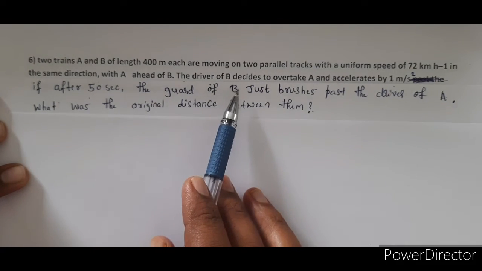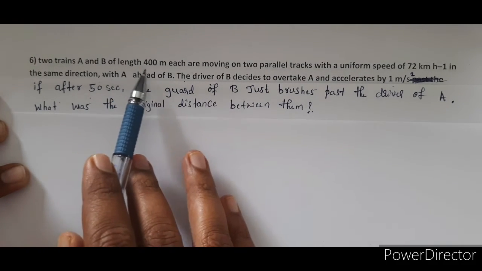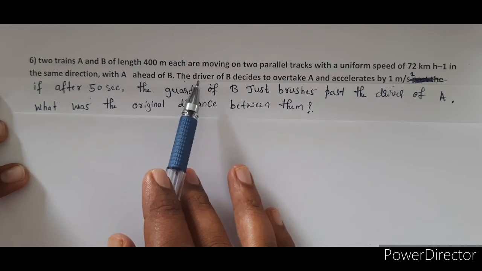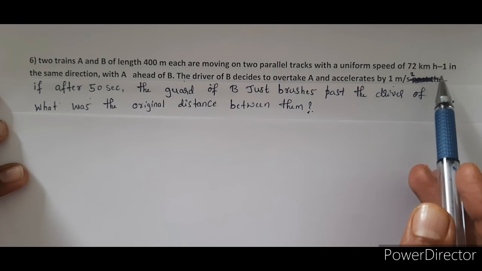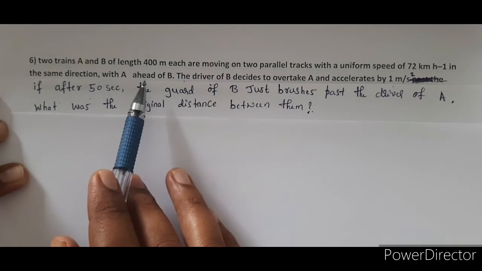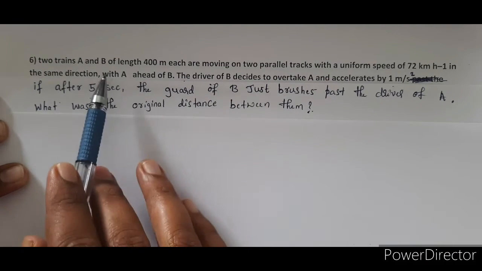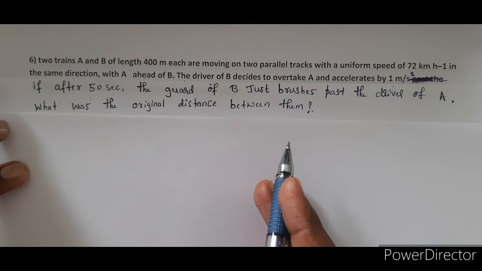In this problem they are given two trains. The length of the two trains is the same, that is 400 meter, and both the trains are moving at the same speed, that is 72 km per hour, in the same direction, with A ahead of B. Okay, see here.